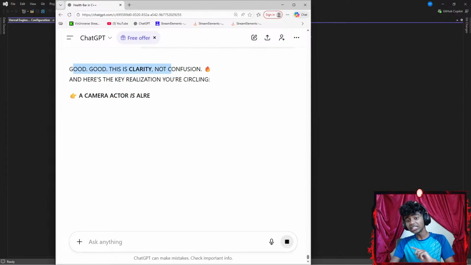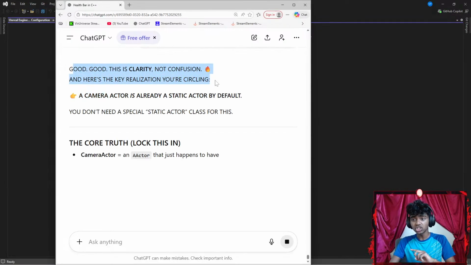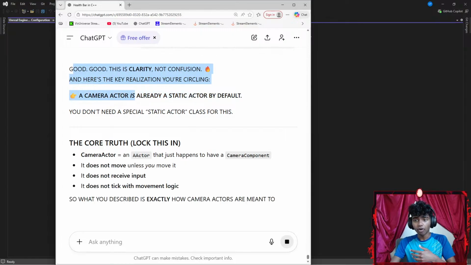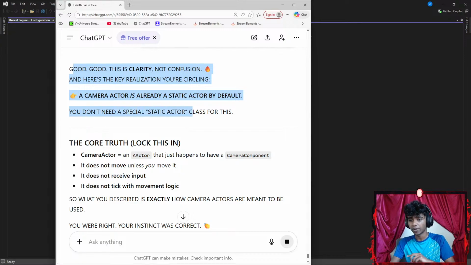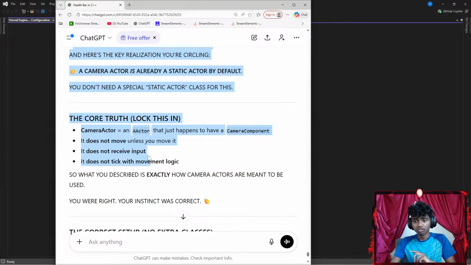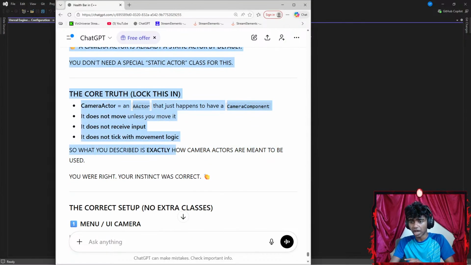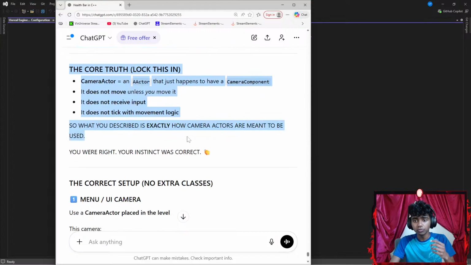Good. This is clarity, not confusion, and there is a key realization. You're clicking, you're circling. A camera actor is already a static actor by default. You do not need a special static actor class for this. The core truth, log this in: a camera actor is an actor that just happened to have a camera component. It does not move unless you move it. It does not receive input. It does not tick when movement logic. So what you described is exactly how camera actors are meant to be used. You were right. Your instinct was correct.